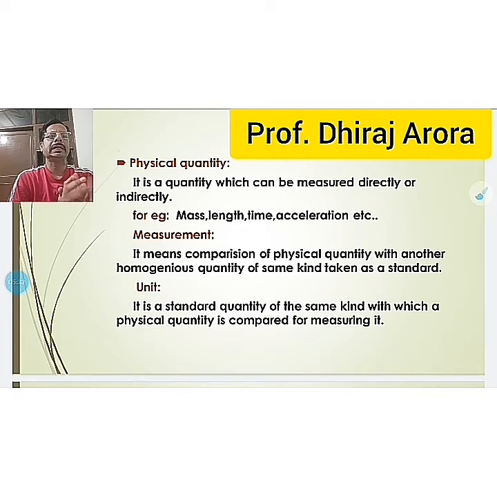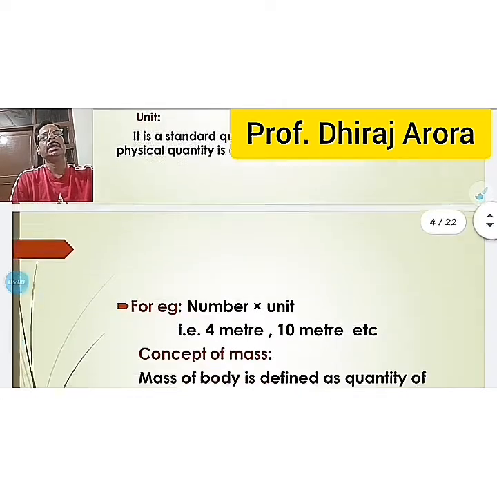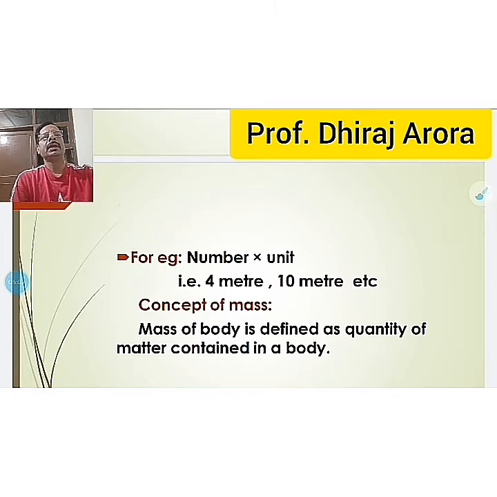compared for measuring it. For example, if I am going to a shopkeeper, I say that I have to buy 3 meter, 4 meter cloth, or if I go to buy some vegetable, I say I want 3 kg, 4 kg of a particular vegetable. In this way we have a number and a unit.